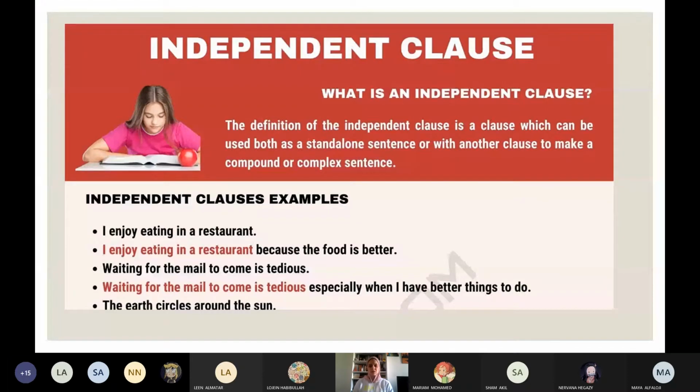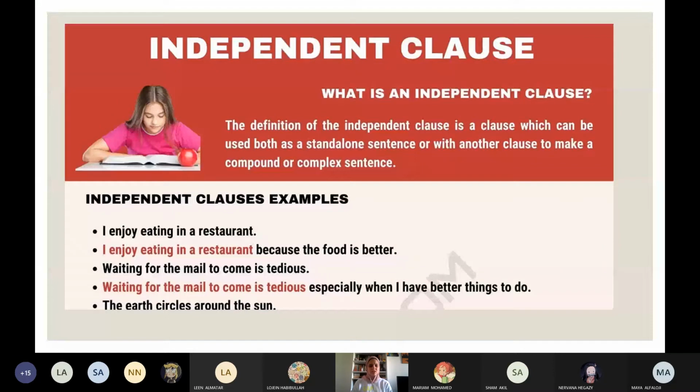The definition of the independent clause is a clause which can be used as a standalone sentence or with another clause to make a compound or complex sentence. So I say to you, I drink coffee. This is an independent clause because you understand what I want to say. I, subject, drink, verb, coffee, direct object. Dot, end of sentence. Independent clause can stand alone.